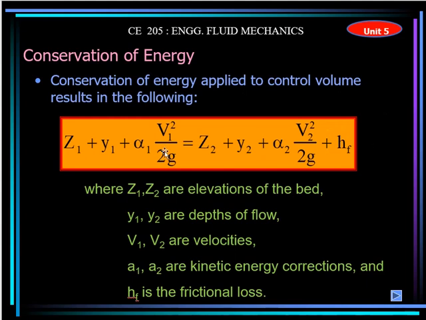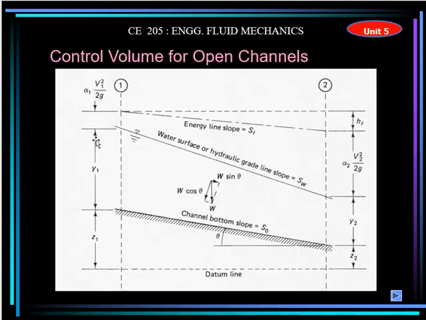So if you want to calculate the total energy between two points in the open channel, you can calculate all the heads: pressure, elevation and velocity head. The sum of all the energy will be the same unless you add the energy loss, because this energy loss is because of the friction. So the total will be the same.